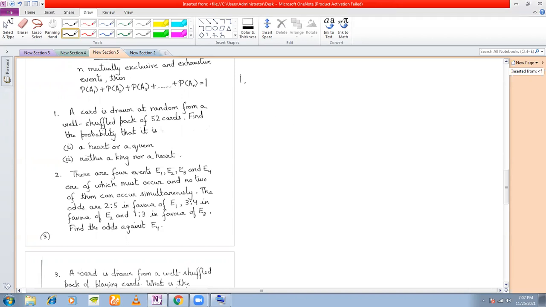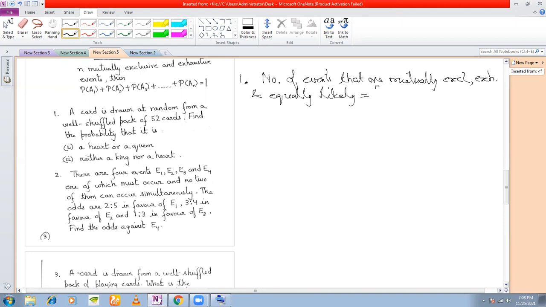First of all, before getting into the question, if one card is being drawn from a pack of 52 cards, how many events are mutually exclusive, exhaustive, and equally likely? 52, right? Because it is equal to 52C1. You're picking out one card, right? Now we'll answer the first question.